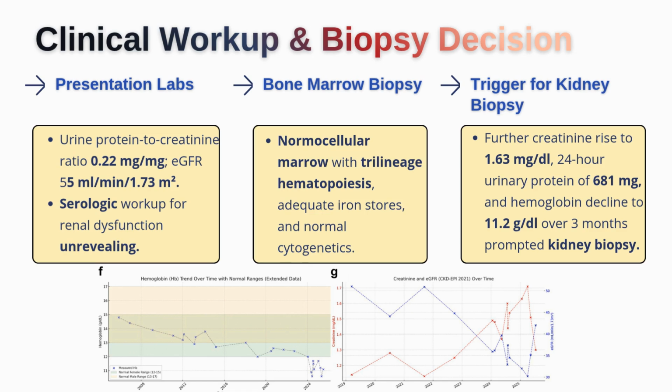A single lab value is like one frame from a movie. But when we step back and look at the sequence over time, we begin to see the real plot. This progressive pattern was the trigger for kidney biopsy. In retrospect, the biopsy became the turning point in this case. Without the biopsy, the patient may have continued to be labeled as having non-specific CKD, hypertension-related kidney injury, or unexplained anemia. Instead, the biopsy revealed the hidden diagnosis that none of the blood tests had been able to show.